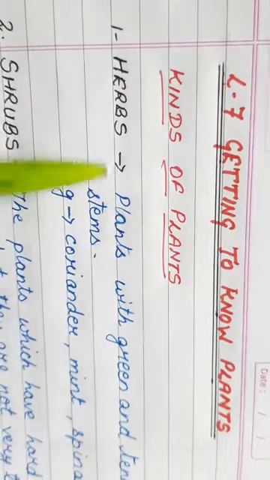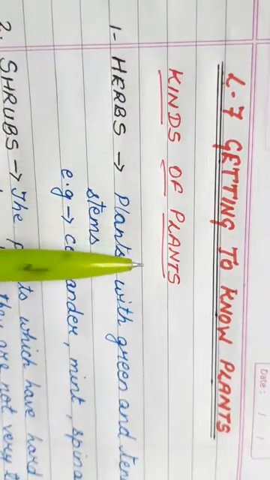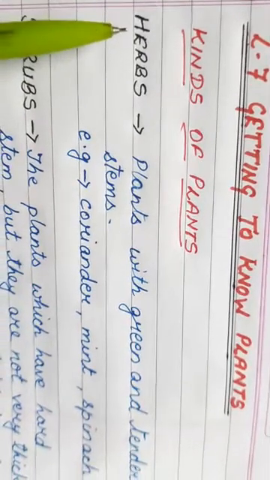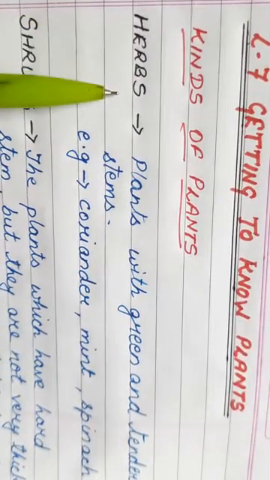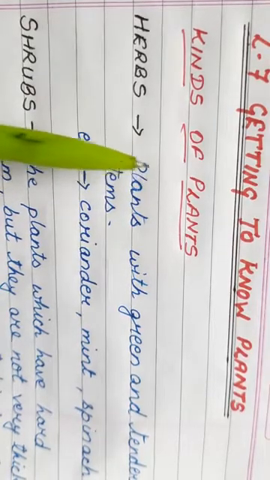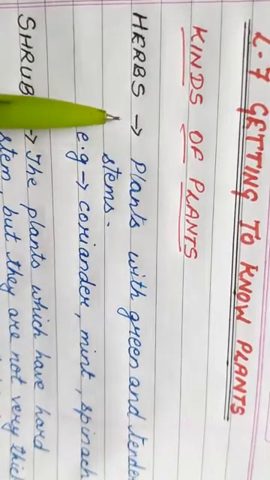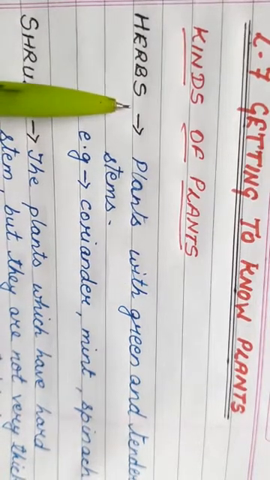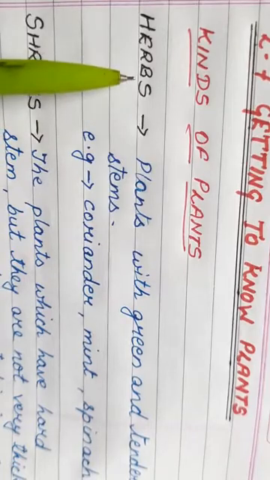So let us start with the various kinds of plants. The first kind of plant is the herbs. You all have studied about these kinds of plants in your previous classes. So this is just a recapitulation of what you have already studied. Herbs. What are herbs?